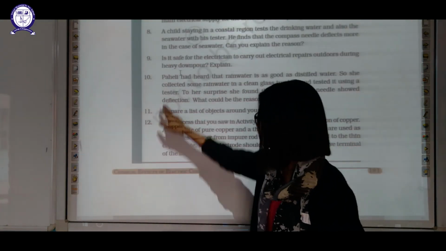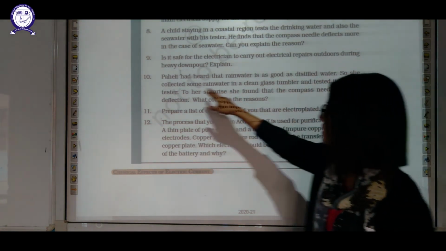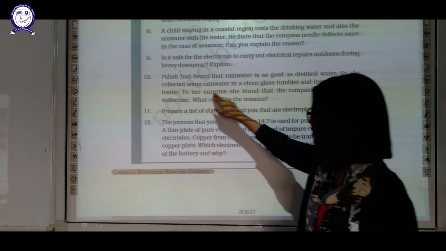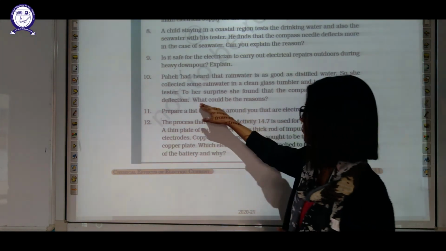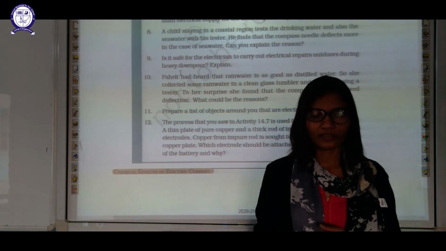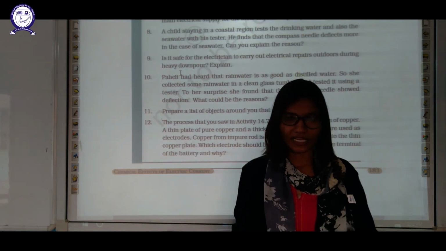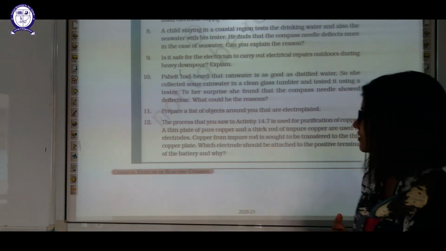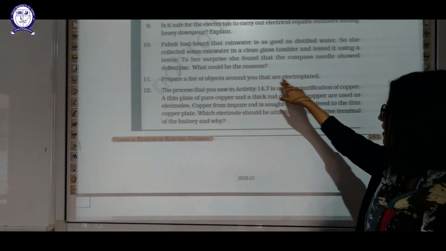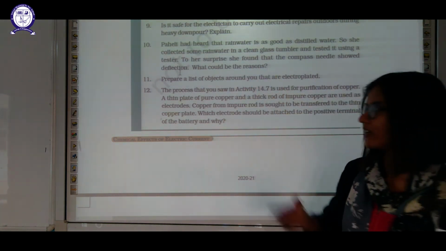Okay. 10th question. Paheli had heard of rainwater as a good insulator, as compared to distilled water. So she collected some rainwater in a clean glass tumbler and tested it using a tester. To her surprise, she found the compass needle showed deflection. What could be the reason? Because this rainwater may come in contact with any salt or any mineral which is present in the area, and it may show deflection for that reason. Okay. Question number 11. Prepare a list of objects around you that are electroplated. You should do this question on your own. Okay. You should show your creativity in this question.